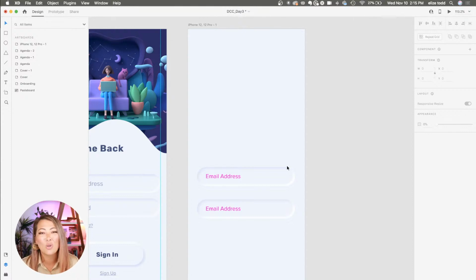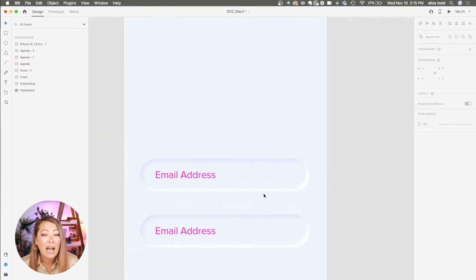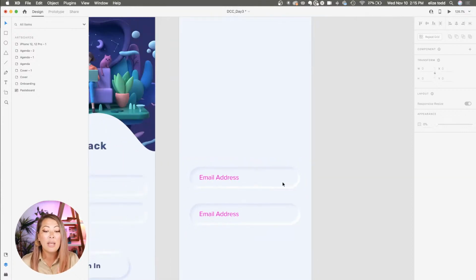It just makes it so much easier when I need to update my fields. I decide, oh, I really don't like that color. I want to change it, or I want to change even the shadow or what have you, because we're constantly changing our minds as designers, right? Or updating. It's going to make that change across all those components.